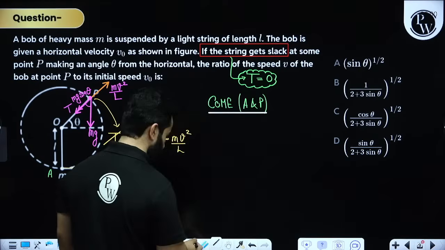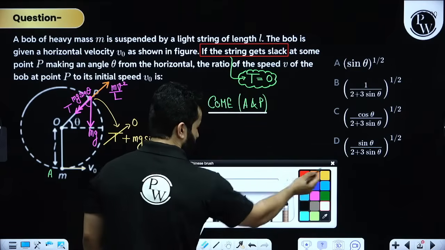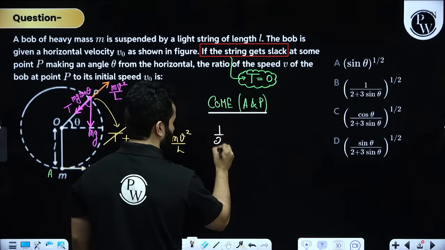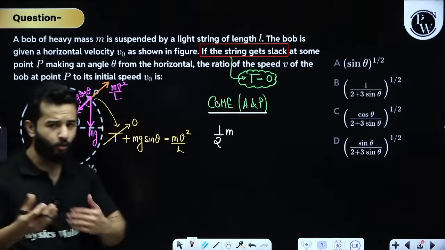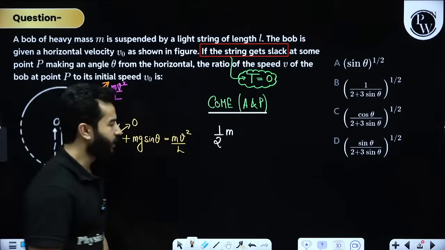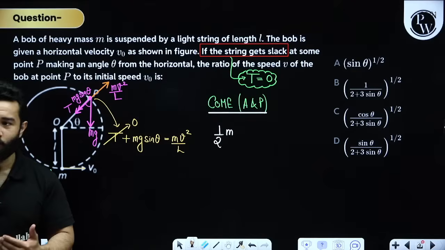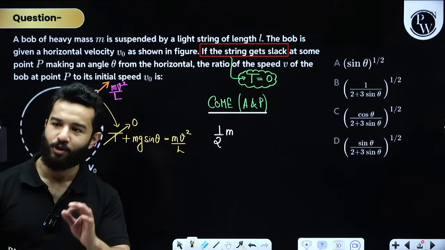So let's use it. Initially we have got energy as half mv. Also you can use third equation also, okay? But why I always talk about conservation of mechanical energy, because you are going to use it.